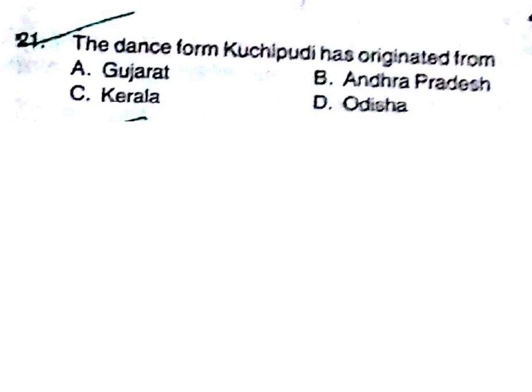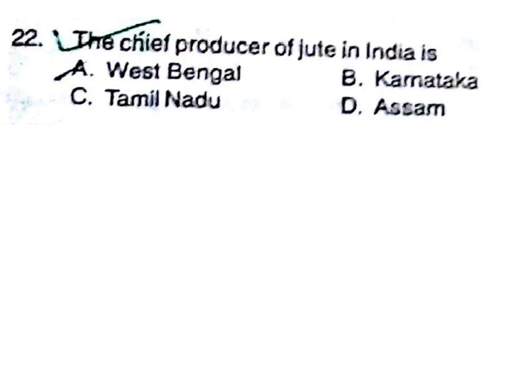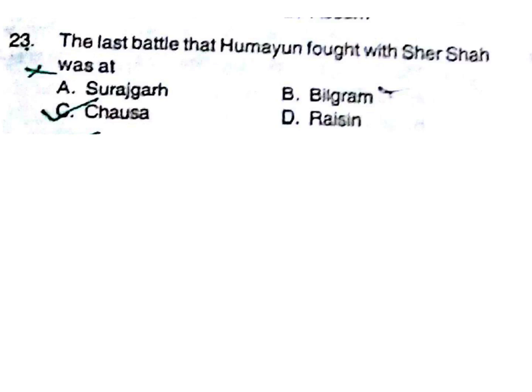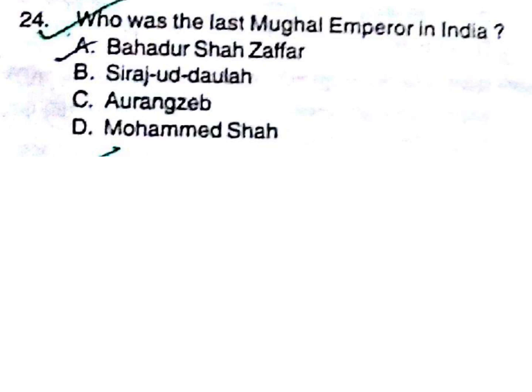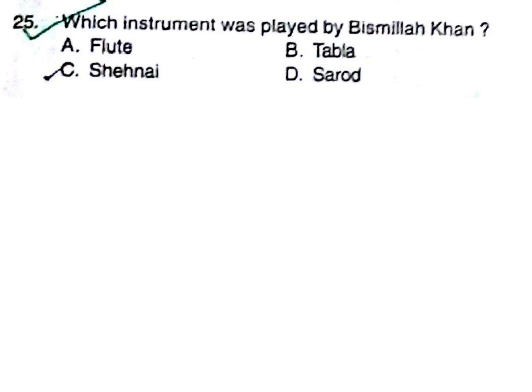Question 21. The dance form Kuchipudi has originated from. Answer already given. The chief producer of jute in India. The last battle that Humayun fought with Sher Shah was. Who was the last Mughal emperor in India? Question 25. Which instrument was played by Bismillah Khan? So some questions are coming from the history section, Mughal era.